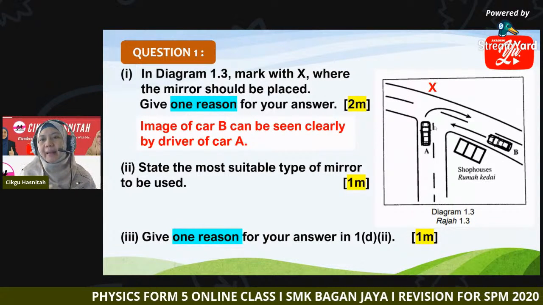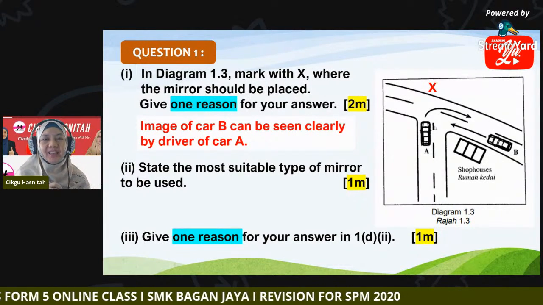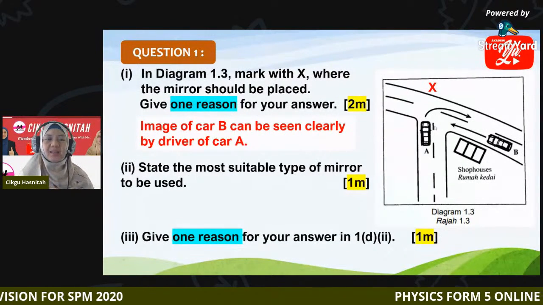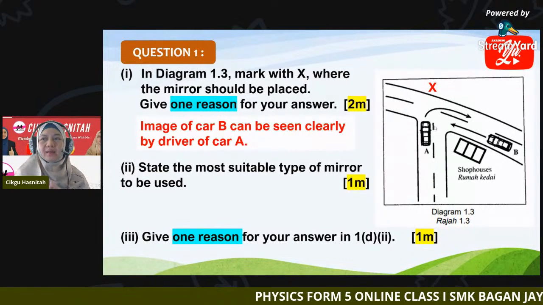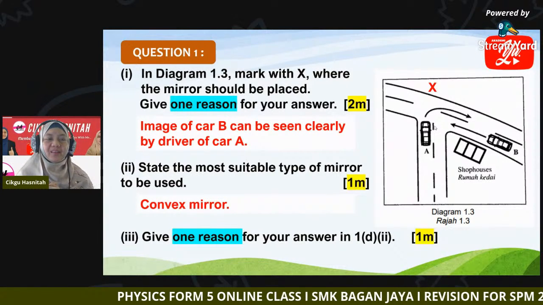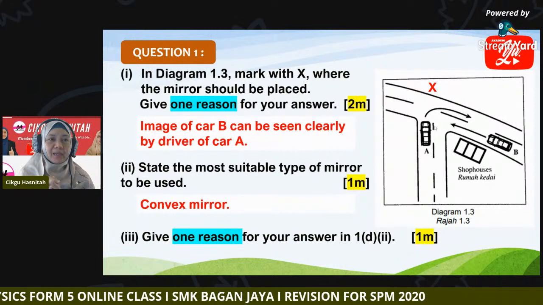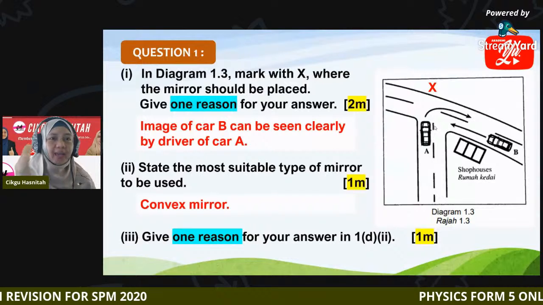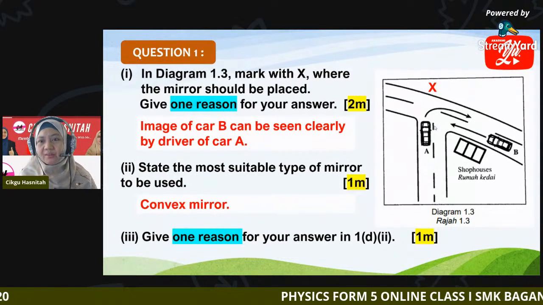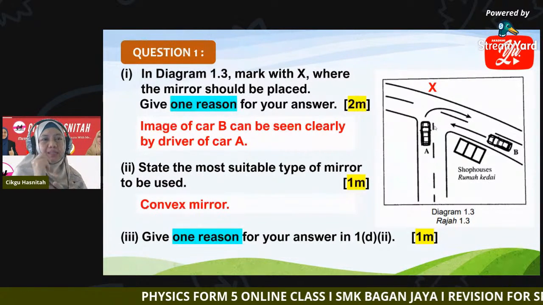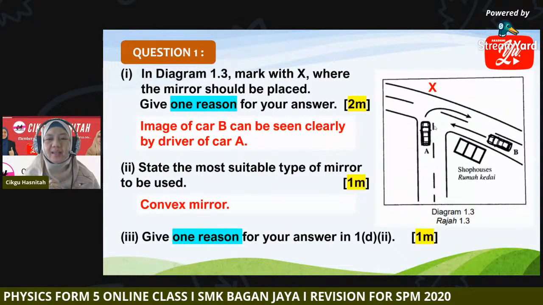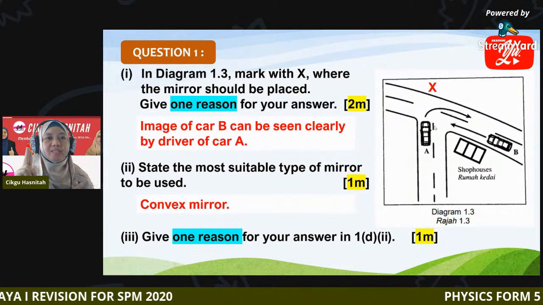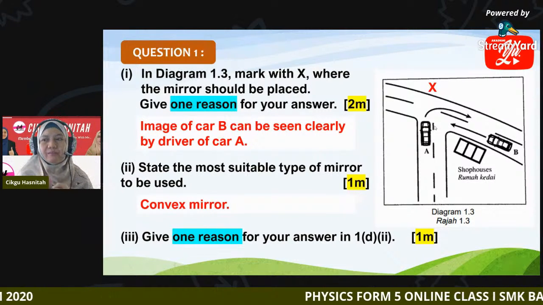Okay, convex mirror, Jinjie. We are talking about mirror here, not lens. So your answer must be convex mirror. If you write convex, accepted. But if you write convex lens, it will be wrong, because mirror and lens are two different things. Please be careful between mirror and lenses. We are now discussing mirror, so the answer is either you just say convex or convex mirror.